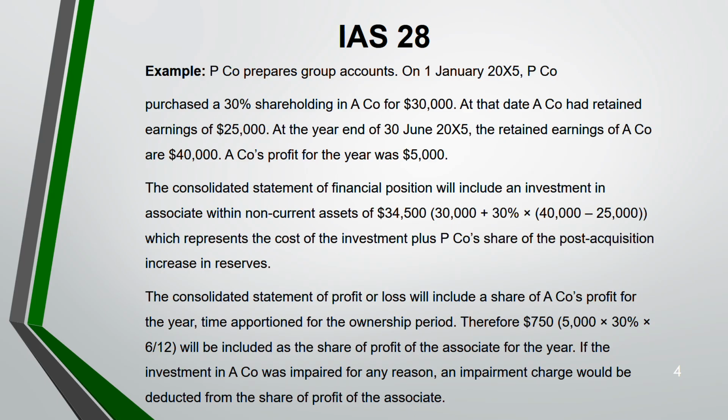If that investment in A, that is your associate, is impaired for any reason, okay, in your exam, your associate could be impaired or it could not be impaired, anything. If it's impaired, then that impairment charge will be deducted from the share of profit of the associate because it's an expense and you are having a profit. So that expense will be deducted from that profit and you will be shown the result.